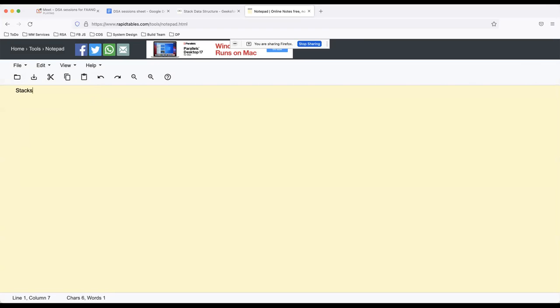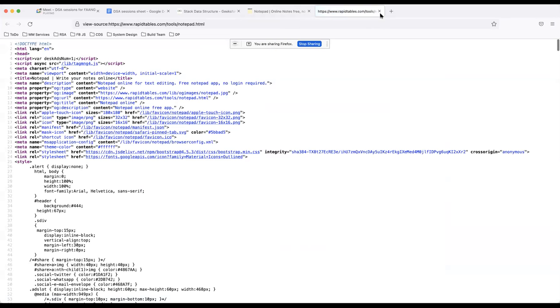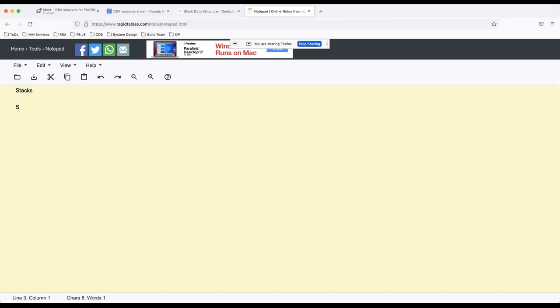So when we talk about stacks, a stack is nothing but a LIFO data structure, which means last in, first out. A real-life example of stacks is the plates in your kitchen, all stacked one on another.